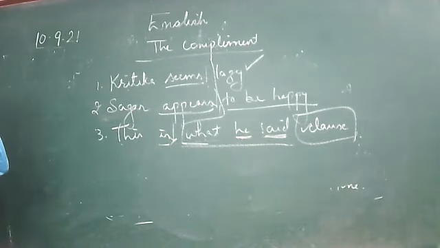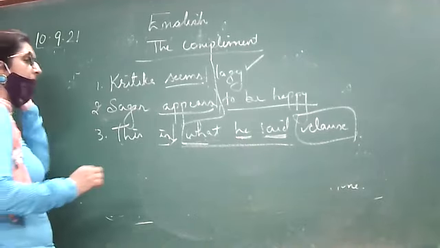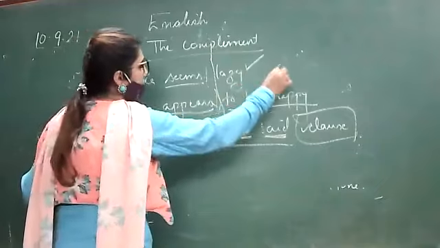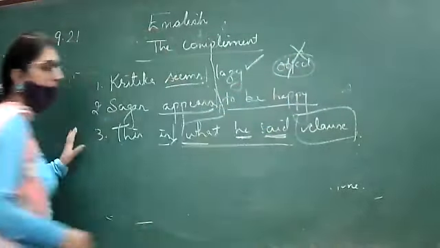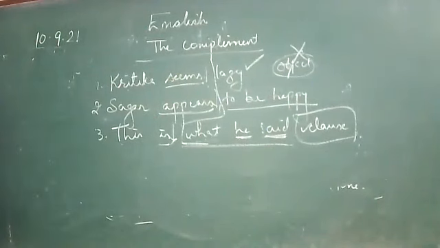It's called a complement. But remember one thing, that complement must not be an object. Is there an object in all three sentences? See, have I added an object? No. This is the thing. In a complement, you need not add only an object. It can be something else. So this is called a complement.